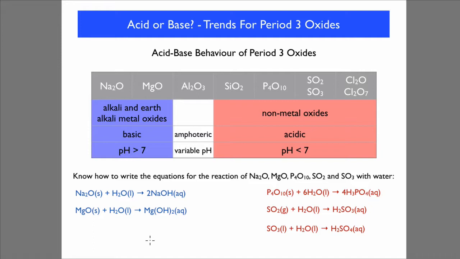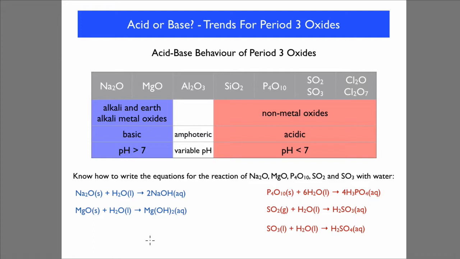Let's look at the trends for period 3 oxides. You can see as you go from left to right, from sodium oxide through magnesium oxide, the alkali and alkaline earth metal oxides are all basic. The pH is greater than 7. We've got aluminium oxide there, which is amphoteric. It can behave both as an acid and a base. It has a variable pH.